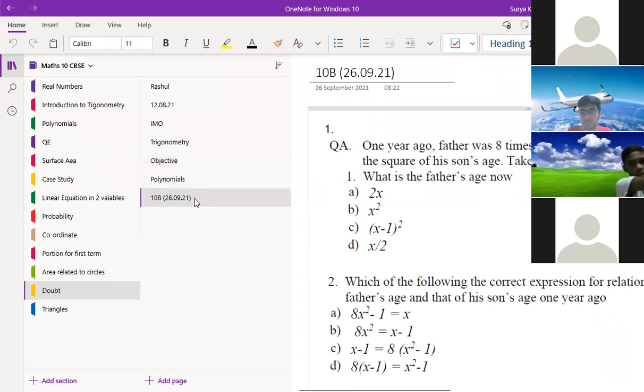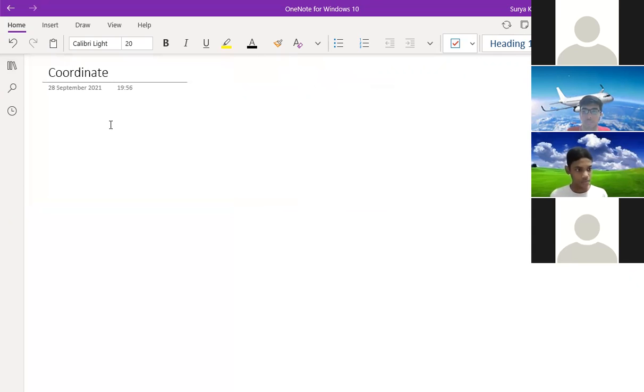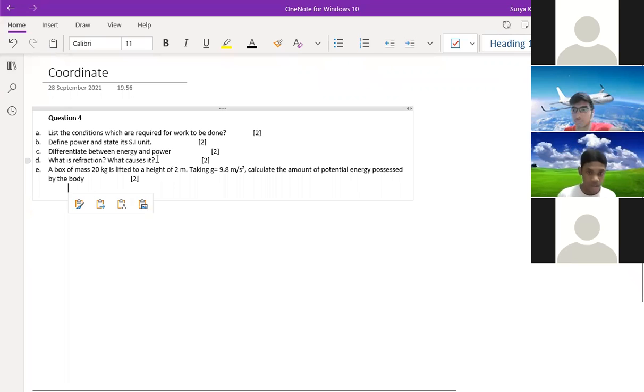Yes, sir. Okay. So now we are going to start the sums based on coordinate geometry. We are going to do MCQs, class 10th MCQs on coordinate geometry. So the first question is on the screen.